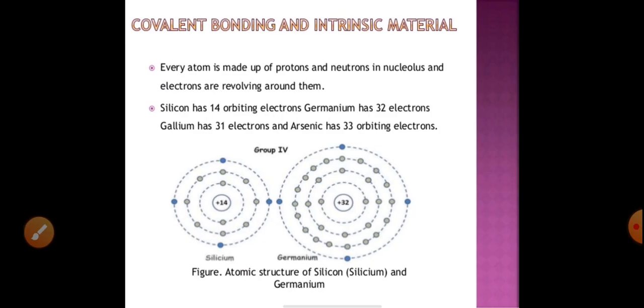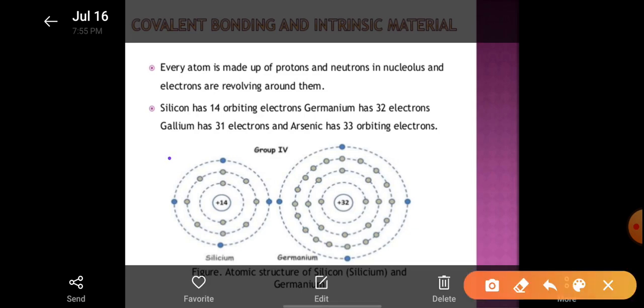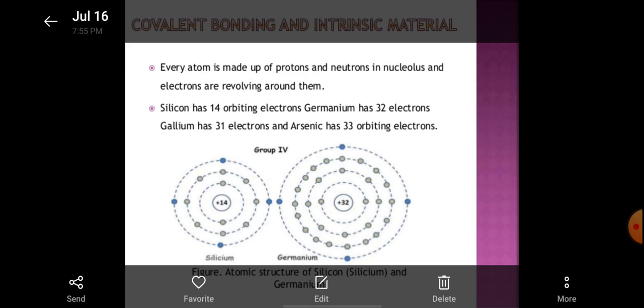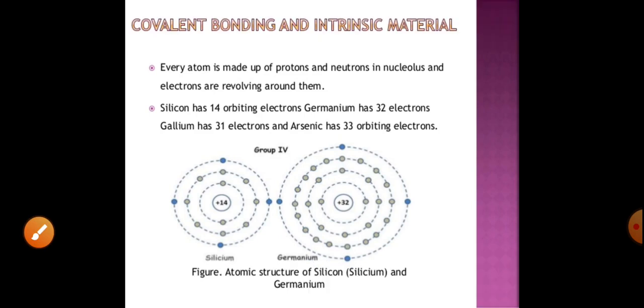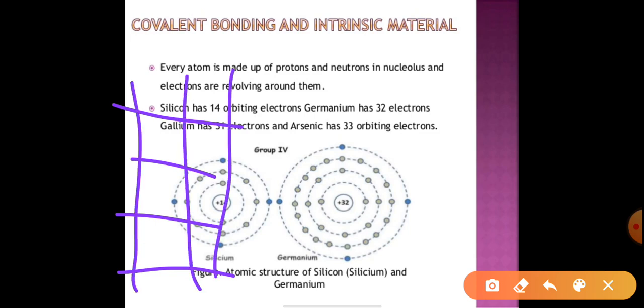In the last lecture we saw this part. These are group 4 elements. In the periodic table, the rows are periods and the columns are groups. This is group 4.